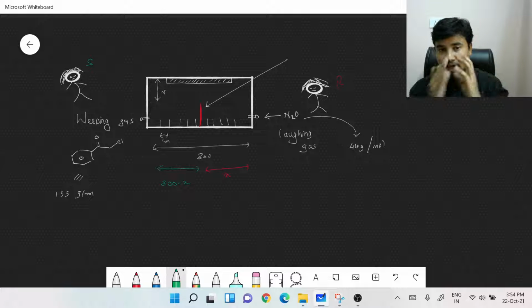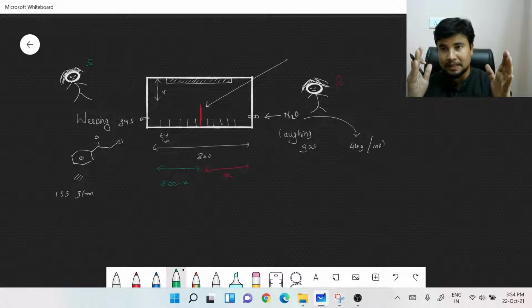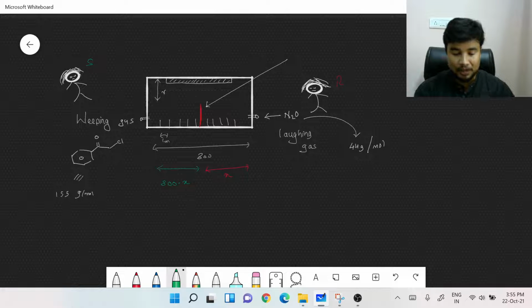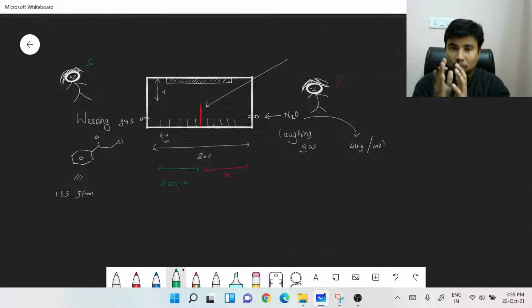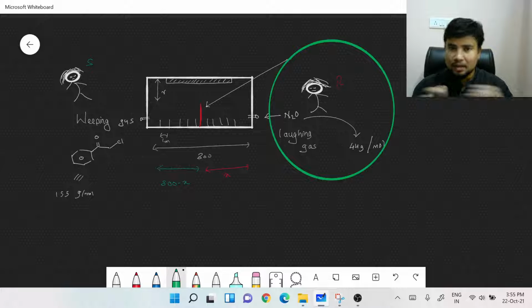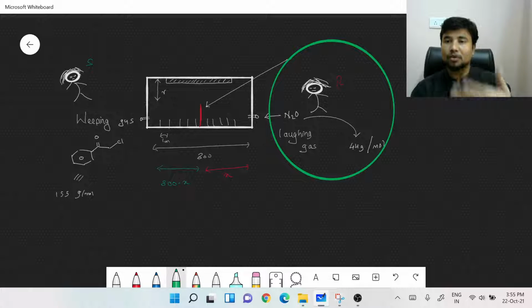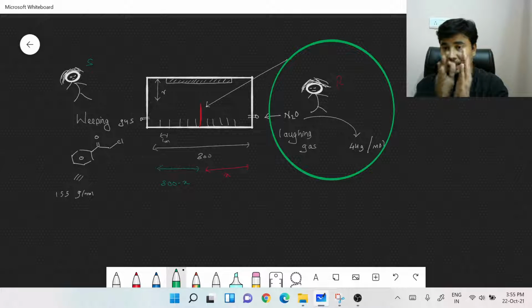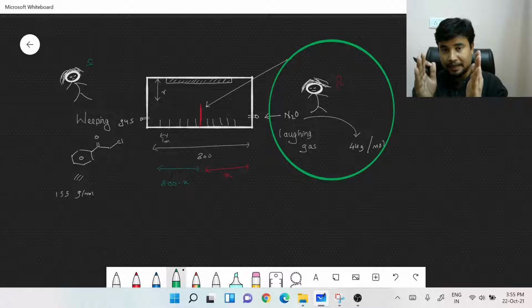The question says, if the total distance of all the places where the audience could lie down is just 300 meter, and the distance between each of these two rows where the audience would lie down is 1 meter, we have to find out what would be the distance from Rohan where the people would be both laughing as well as weeping simultaneously. So we need to calculate that distance from Rohan's side, or from the laughing gas side, where people would be both weeping and laughing at the same time.